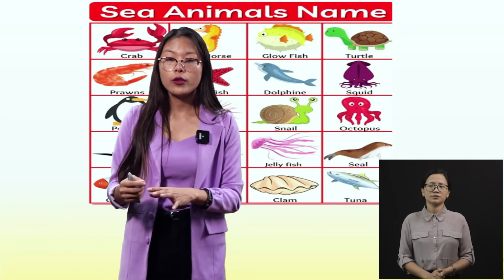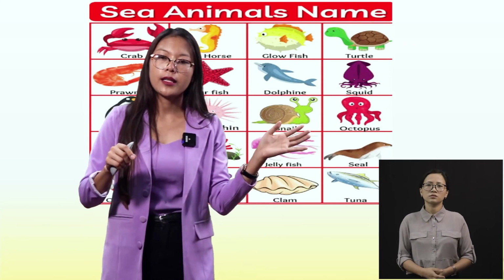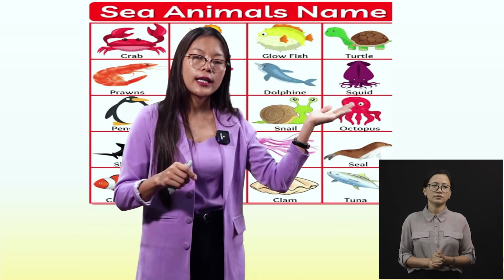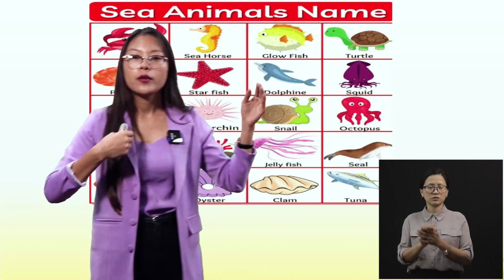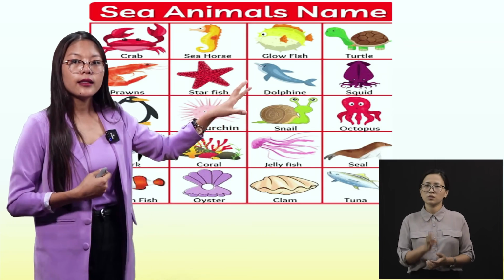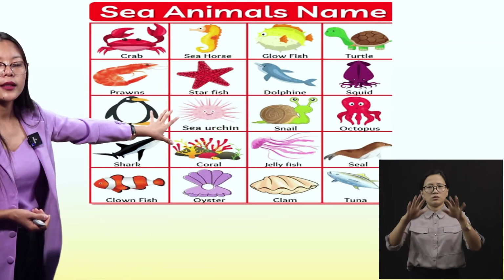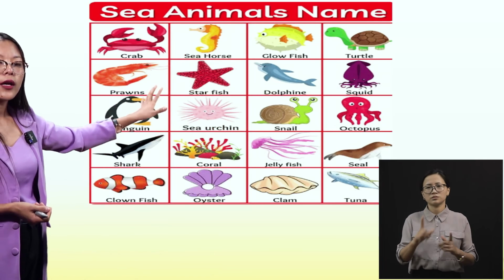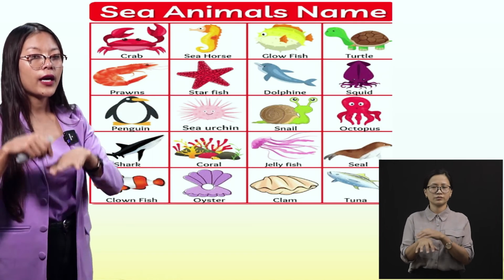Now there are also animals under the water. What we have seen so far are those animals which we can see outside the water. Now there are also animals inside the sea, inside the ocean. They live under the water. So they are also known as living animals, okay? But they live under the water.